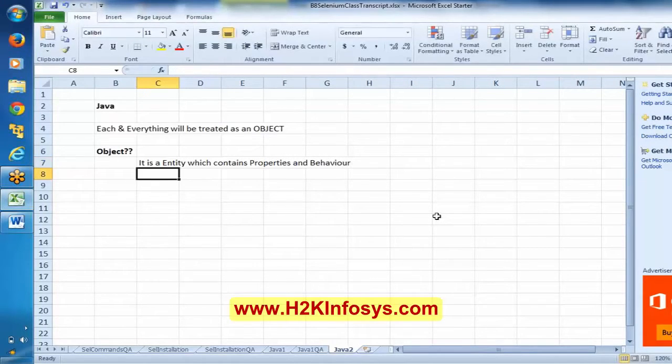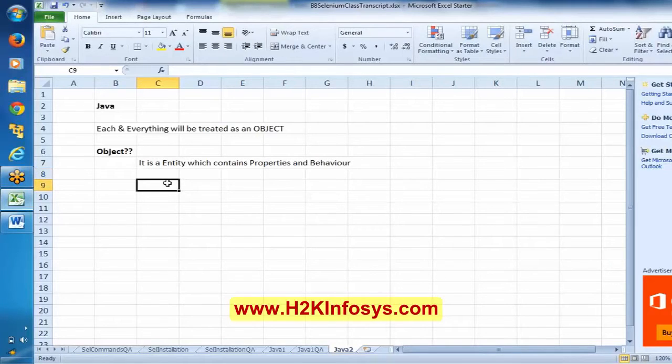If I talk in terms of definition, it will be like this. Probably you will not understand what it is all about. Maybe the definition looks a bit simple, but we cannot imagine what exactly it means. The object is an entity which contains properties and behavior.